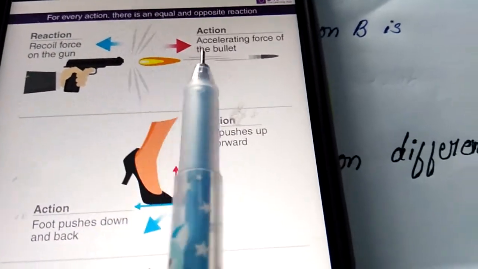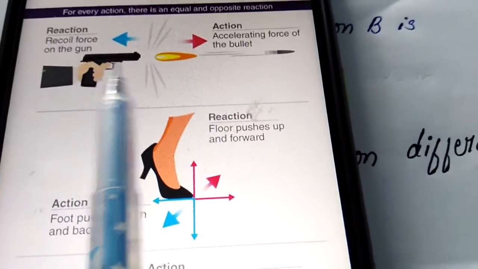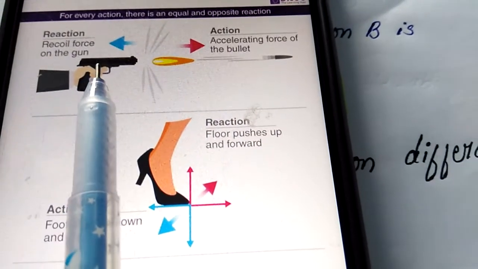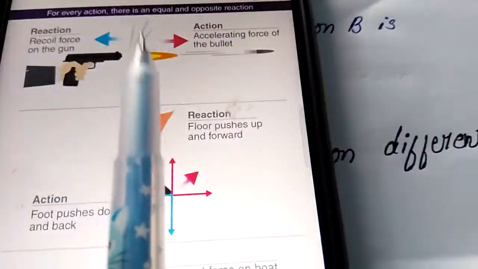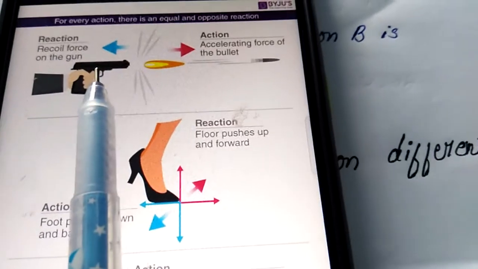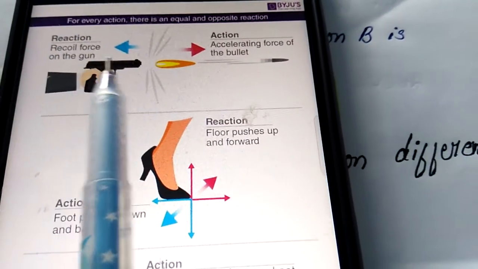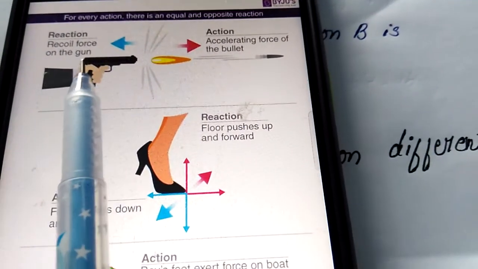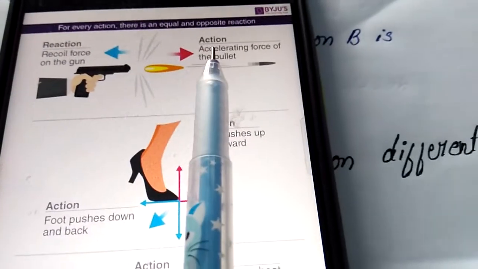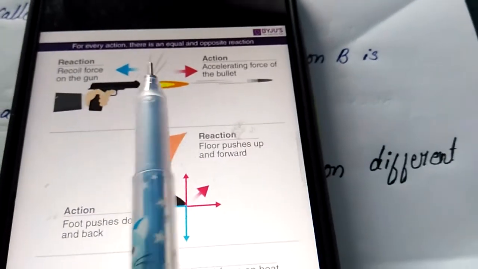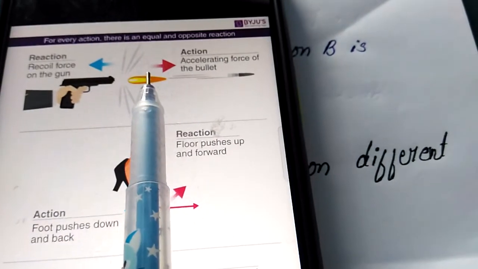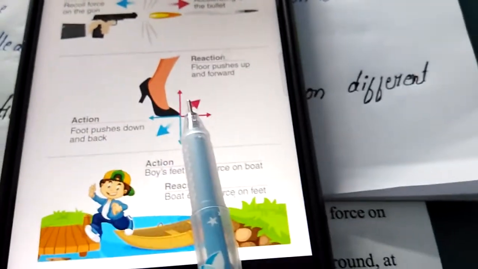The bullet moves forward, which means the gun applies a force on the bullet, and the bullet also applies the same amount of force on the gun, so the gun moves backward a little. Here the action is there, here the reaction is there, which means every action has an equal and opposite reaction. This is also an example.